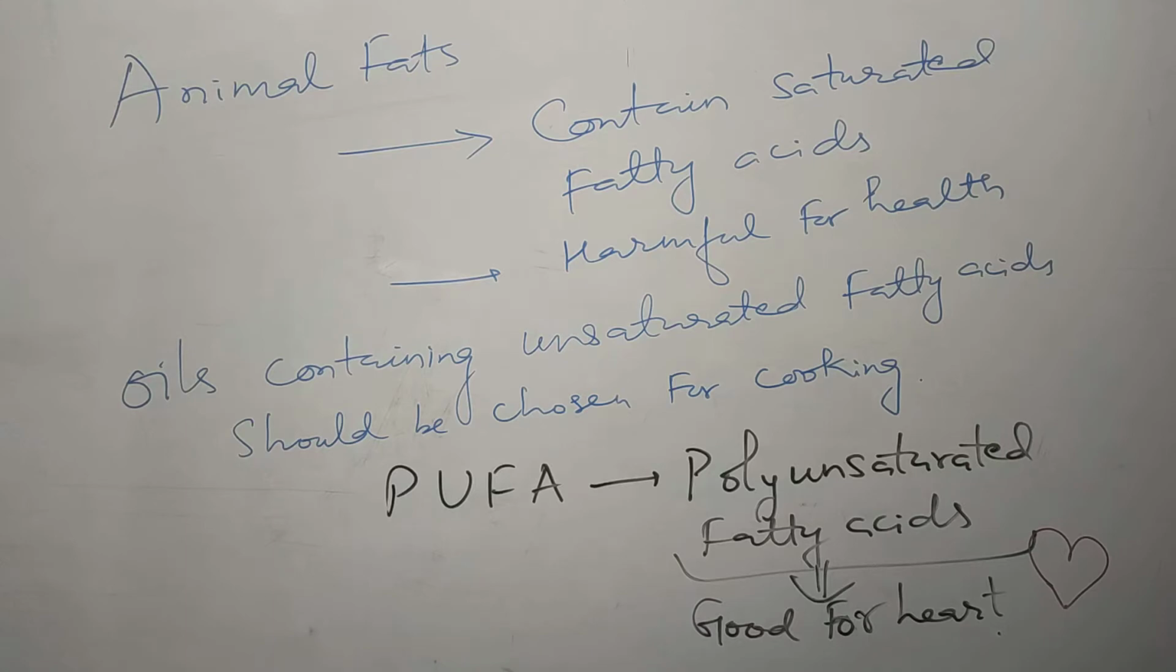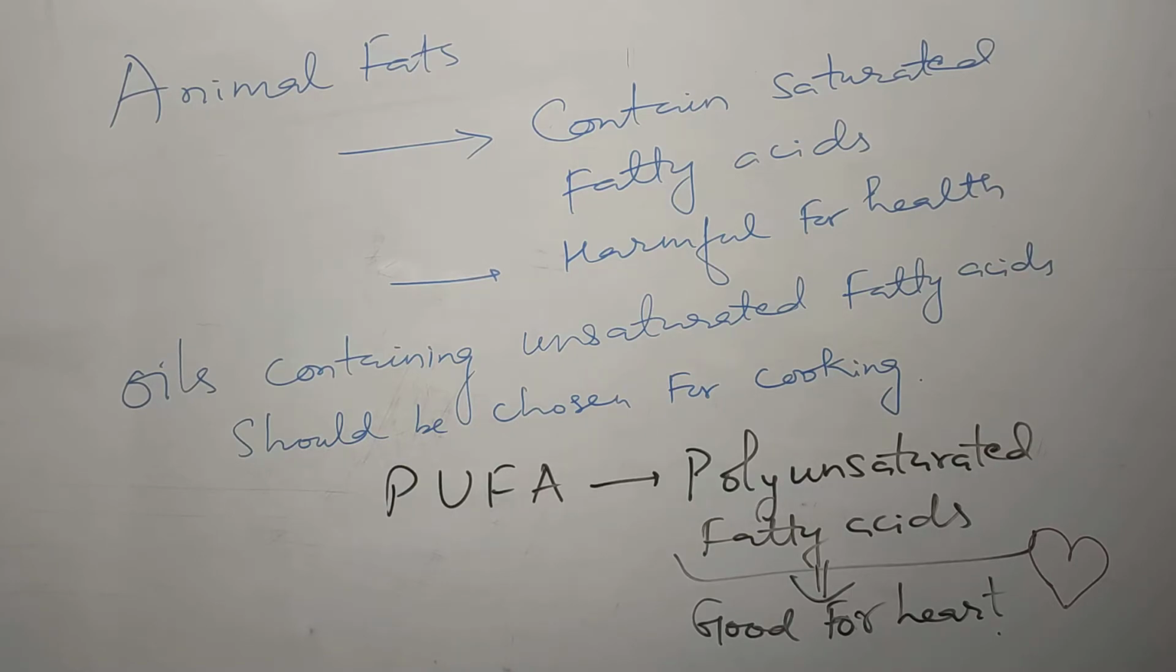Animal fats contain saturated fatty acids, which are harmful for health, particularly heart health, as the heart pumps blood to all parts of the body. So oils containing unsaturated fatty acids should be chosen for cooking. The oil which is healthy for eating contains unsaturated fatty acids. So we should consume oils which have PUFA, that is polyunsaturated fatty acids, which are good for heart.